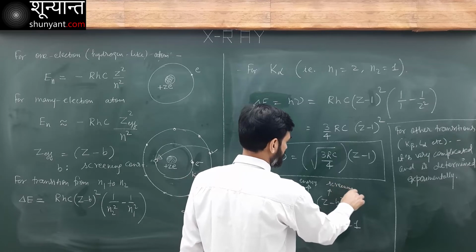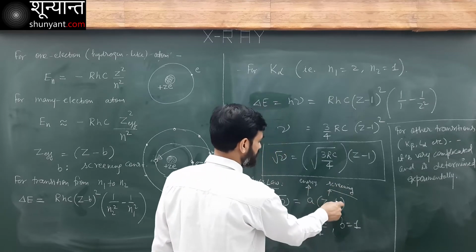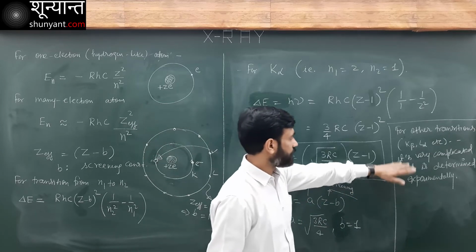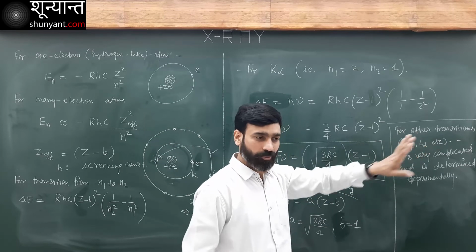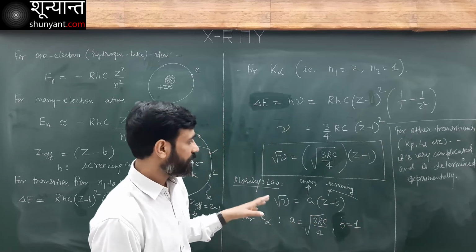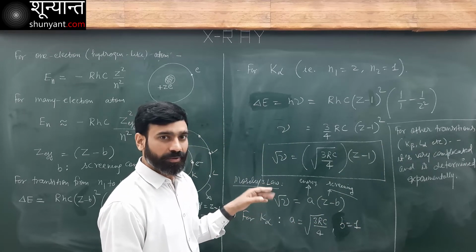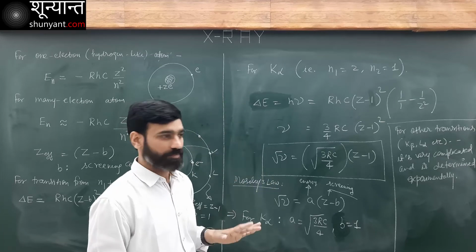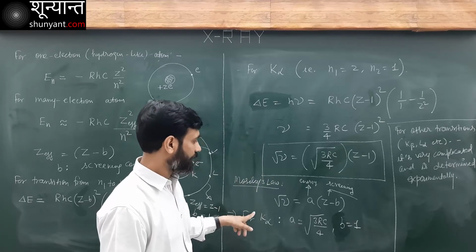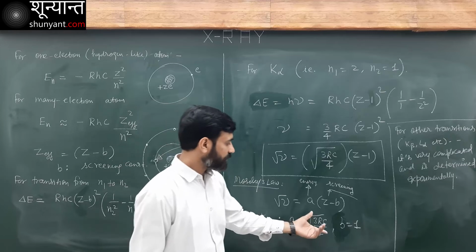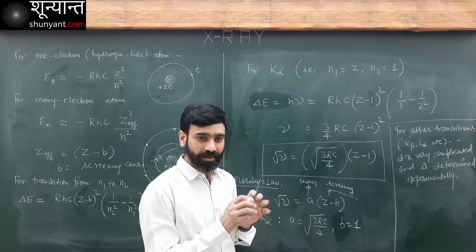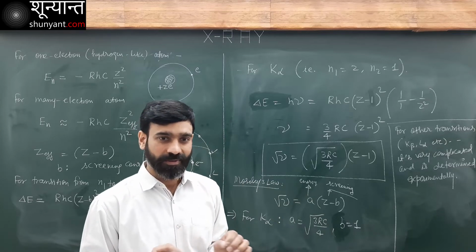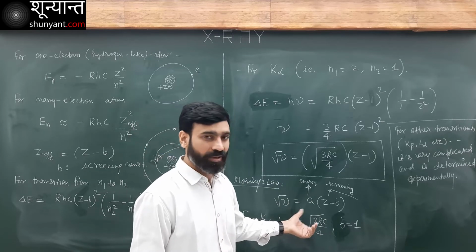So for different transitions, a and b both are going to be different, very complicated. We do it experimentally. We never bother to derive all these relations. But for K alpha, even though it is not exact, it at least gives us some approximate value, and this is what you have to remember.